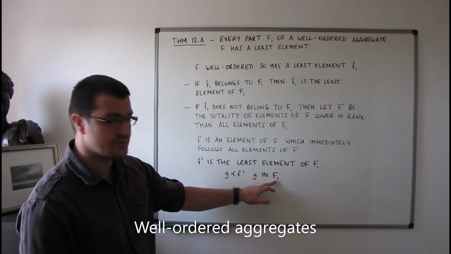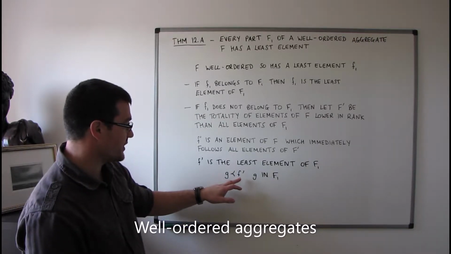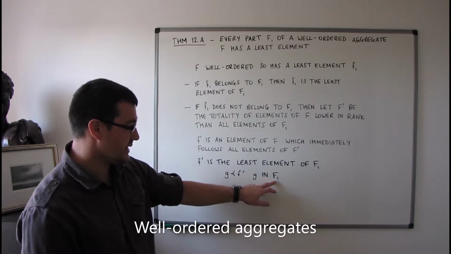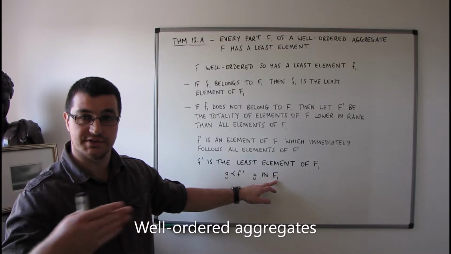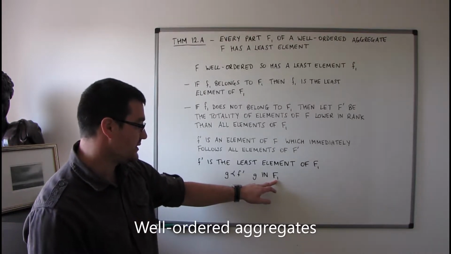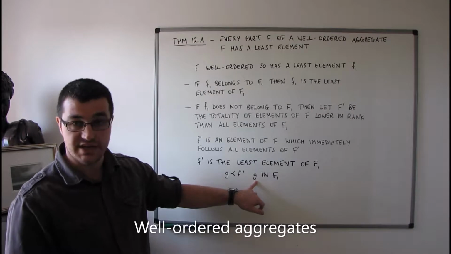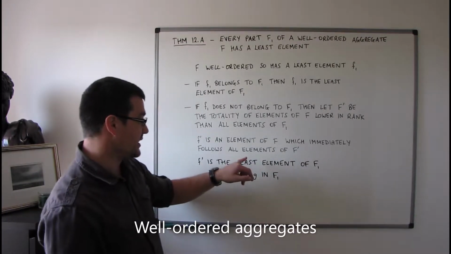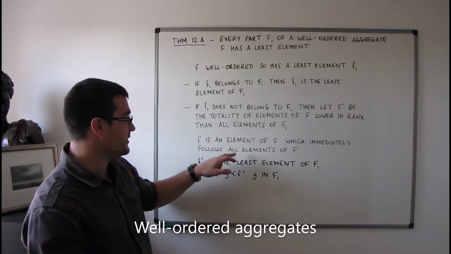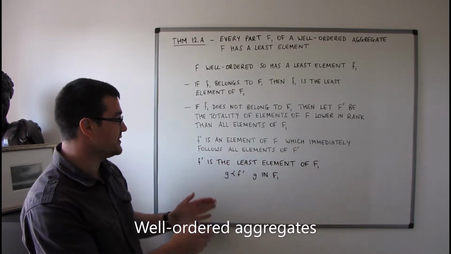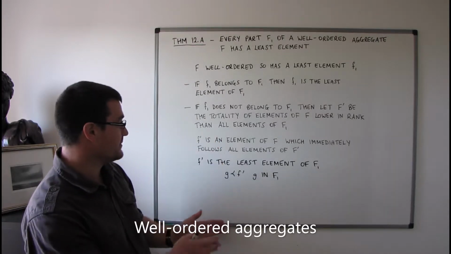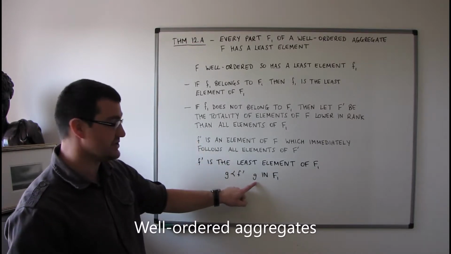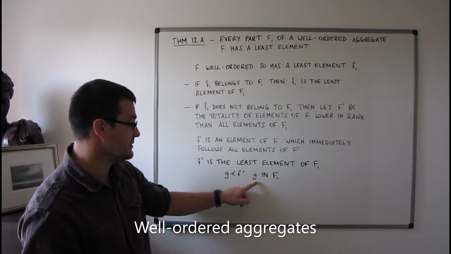But then this would contradict the choice of F primed here. Because remember, the elements of F1 are simultaneously elements of F. So that means that this G must be in F. But we chose F primed to be the least element of F which immediately follows all elements of the part F primed. So there's no elements between the part F primed and this element F primed. So this G can't be there.